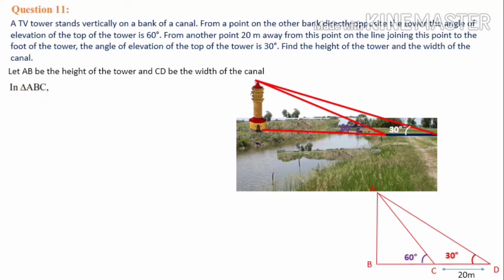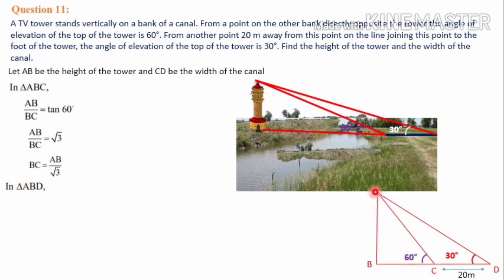Let's take triangle ABC first. In triangle ABC, with respect to this angle 60 degree, AB is opposite and BC is adjacent. O by A relation, that is AB by BC is equal to tan 60. Angle is 60 degree here. Both AB and BC are unknown for us, so AB by BC is equal to root 3. From here BC we can calculate just like the previous question. BC is equal to AB by root 3.